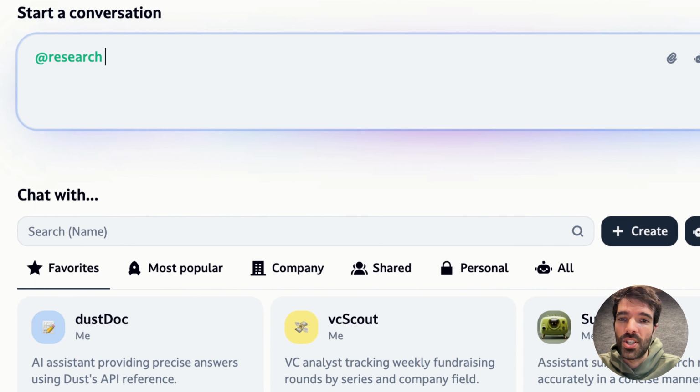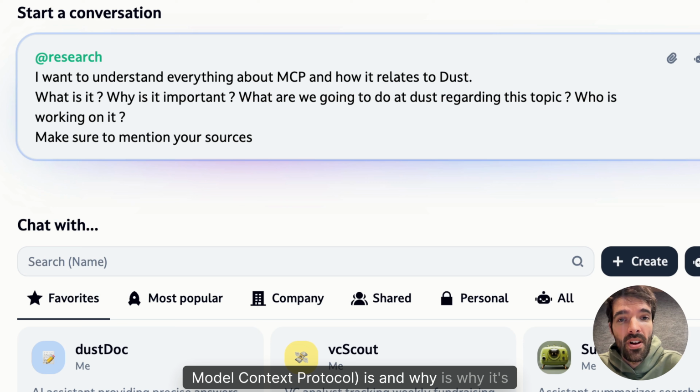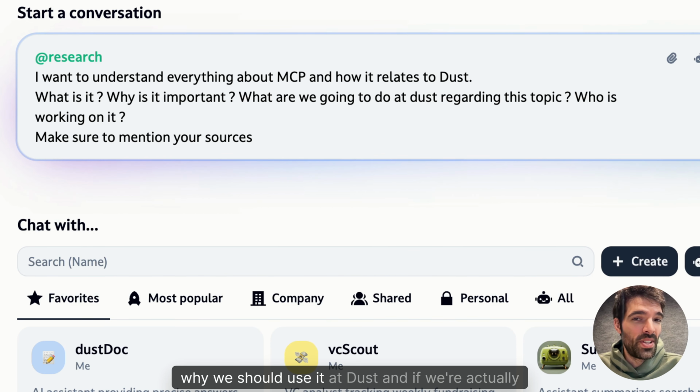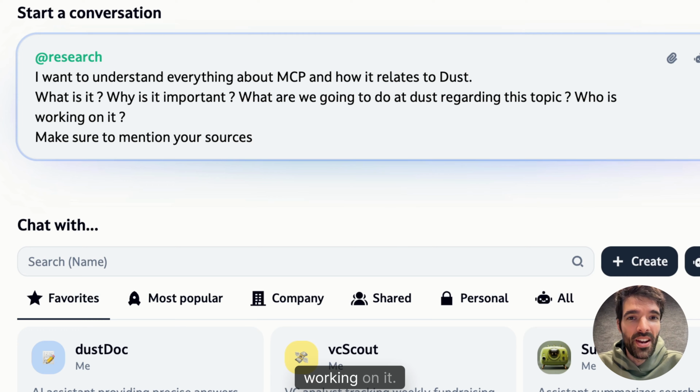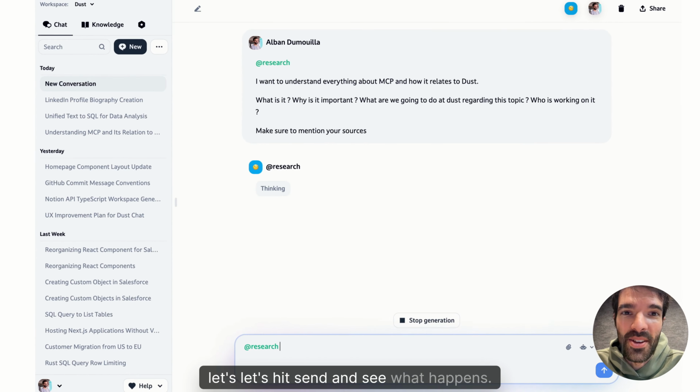We'll call our research agent with a prompt to understand what MCP, so Model Context Protocol, is, why it's important right now in the state of AI, why we should use it at Dust, and if we're actually working on it, and in that case, who's working on it exactly in the company. All right, let's hit send and see what happens.